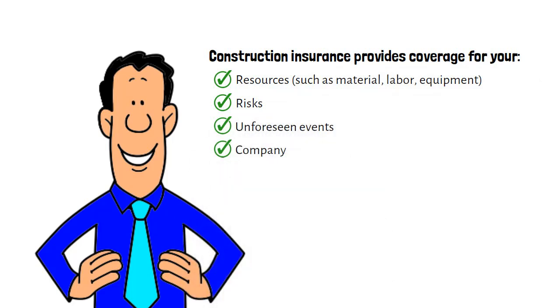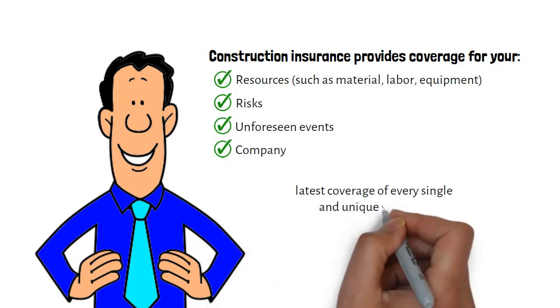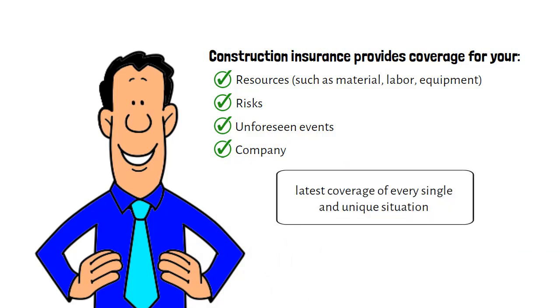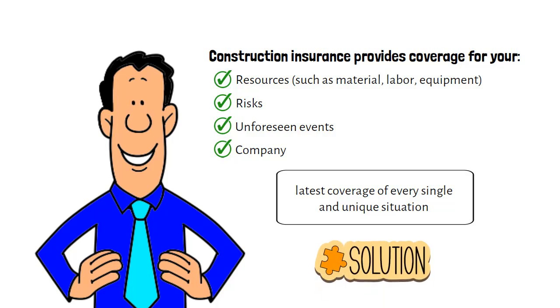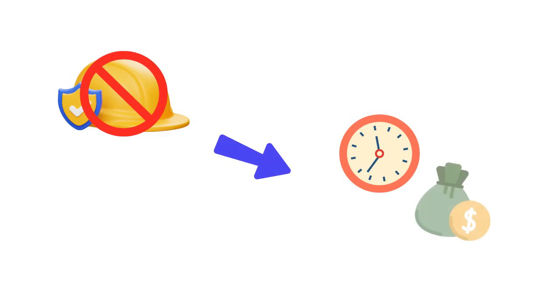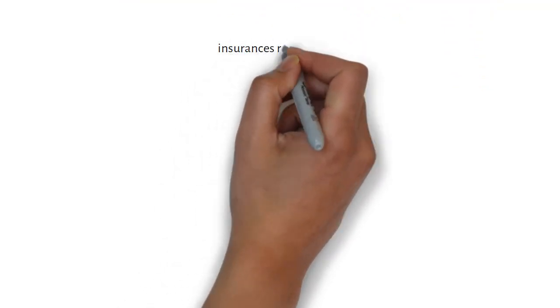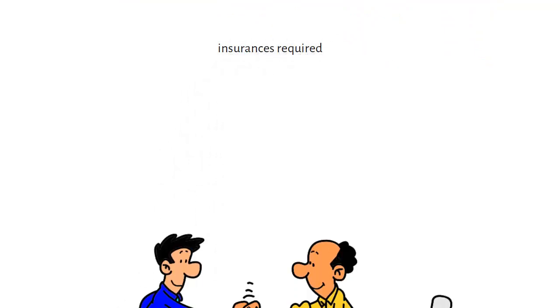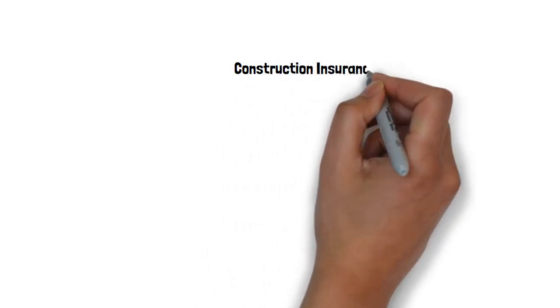Insurance firms often aim to provide the latest coverage of every single and unique situation. They have several solutions to compensate for any kind of property loss or damage during construction activities. Many cases have shown that without having the right and adequate construction insurance, you cannot complete your project on time and budget. Also, owners require you to get some of these insurances in order to be qualified to participate in their bidding process. Construction insurance types.